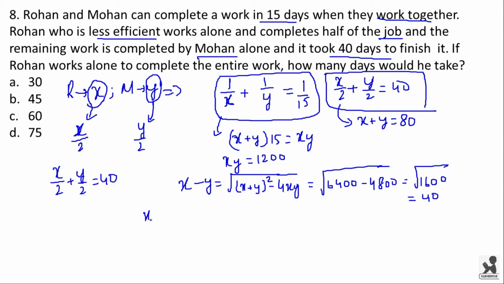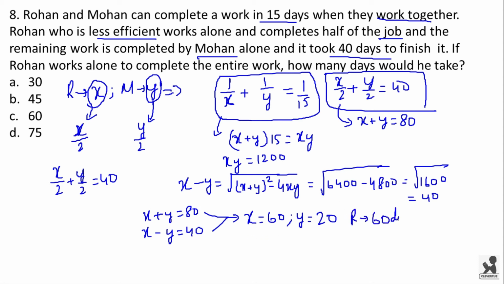So the value of x plus y is equal to 80 and the value of x minus y is equal to 40. From here, if you solve these equations, we get the value of x is equal to (80 plus 40) by 2, that is 60, and the value of y is equal to (80 minus 40) by 2, which is equal to 20. So Rohan takes 60 days to complete the entire work. So the answer is option C.